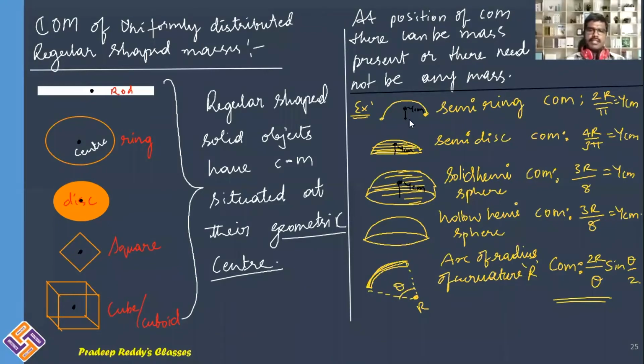And these derivations, you can Google them. You will get derivations for all of these, the semi-ring and semi-disk. You can even derive these formulas yourself, but I am not going to derive them now.